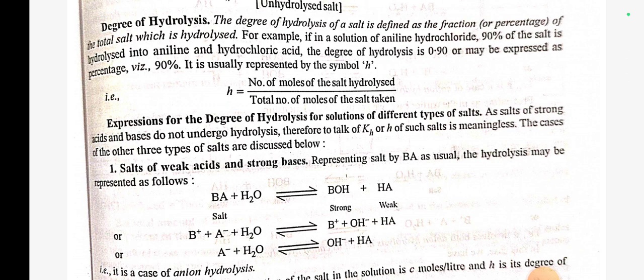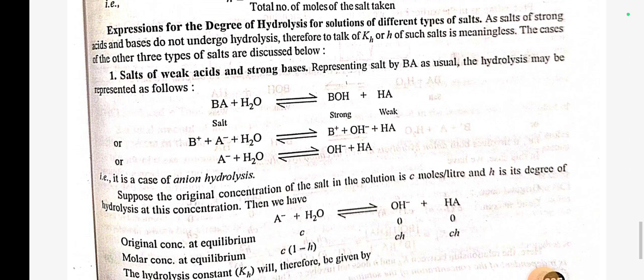For example, if in a solution of aniline hydrochloride, 90% of salt is hydrolyzed into aniline and hydrochloric acid, the degree of hydrolysis is 0.90 or, expressed as percentage, 90%. It is usually represented by the symbol h. That is, h is equal to number of moles of salt hydrolyzed by number of moles of salt taken.